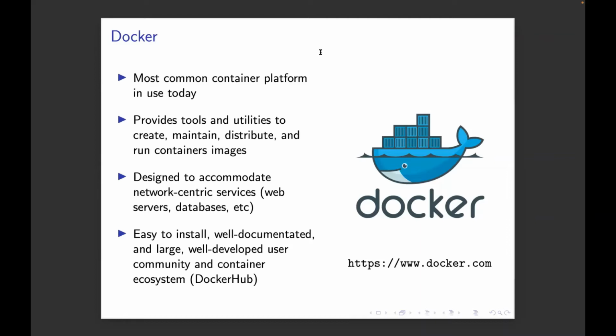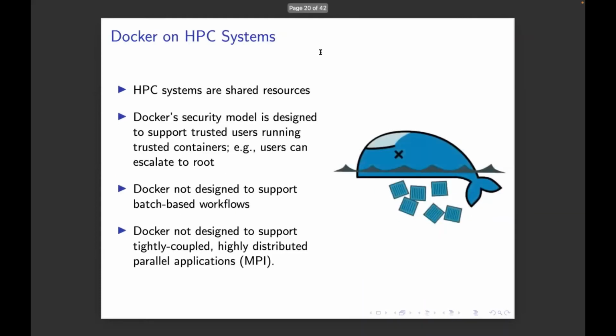And if you're getting into containerization, I definitely would recommend trying Docker. I'm getting a little bit more familiar with it myself right now, actually. It's easy to install on your laptop at home or on a VM that you might have access to. It's easy to install, it's well documented. There's a huge community and a bunch of containers on Docker Hub that you can download and use.